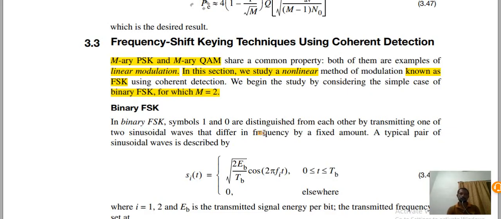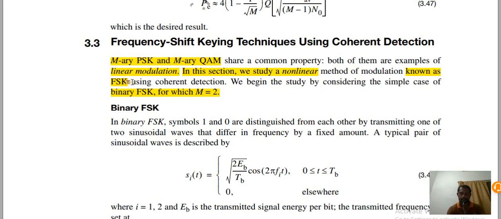In this class, I will discuss the frequency shift keying techniques using coherent detection. MPSK and MQAM share a common property: both are examples of linear modulation. In this section, we study a non-linear method of modulation known as FSK using coherent detection. So we begin with the binary FSK, that is frequency shift keying. In this case, M is equal to 2.